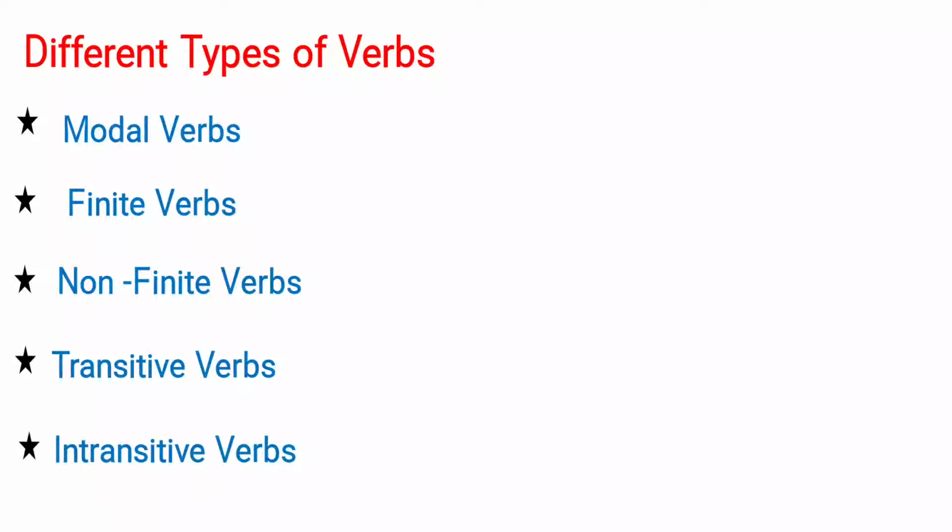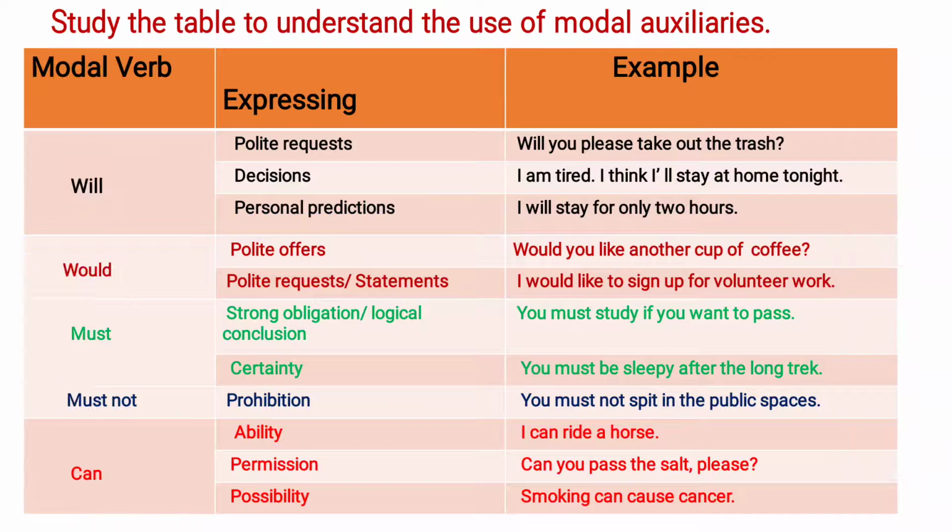So student, let's see different types of verbs. That is modal verbs, finite verbs, non-finite verbs, transitive verbs, intransitive verbs. So student, let's study the table to understand the use of modal auxiliaries. With the modal verb will, we can express a polite request. For example, will you please take out the trash?